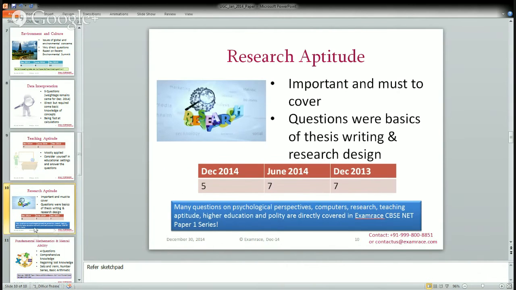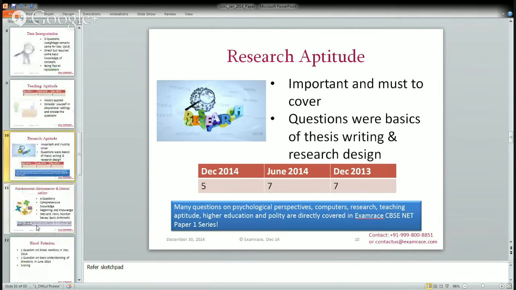Now research aptitude section, as you can see, the weightage is decreasing. There are fewer questions on research aptitude this time. This time there were only 5 questions as compared to previous years. The focus areas were thesis writing, dissertations, research designs. You must cover the basic fundamental sampling cases. So these were the basic questions that were asked in research aptitude this time. You must have a basic fundamental knowledge of what is research aptitude and research design, the concepts of research.